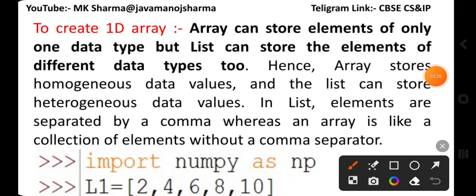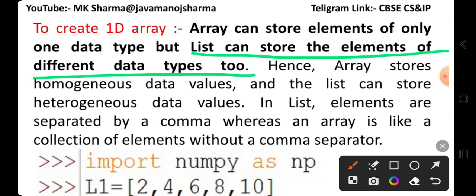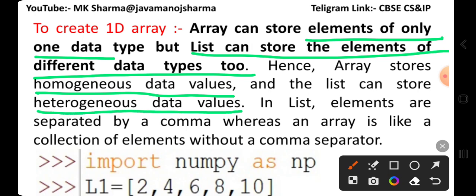An array can store elements of only one data type, but a list can store elements of different data types too. Hence, an array stores homogeneous data values and a list can store heterogeneous data values. In a list, elements are separated by commas, whereas an array is like a collection of elements without a comma separator.